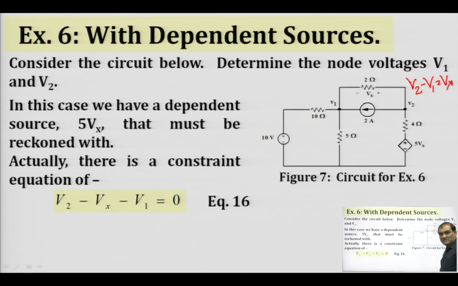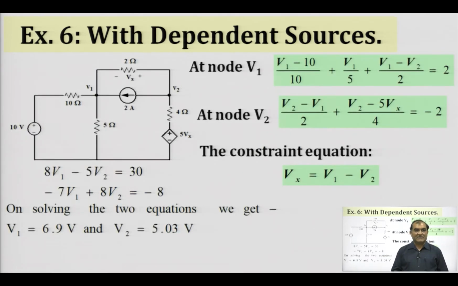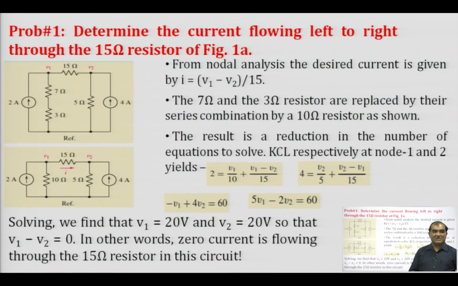Now, this particular problem contains a dependent voltage source, which is 5 V x, and V x is the potential drop across this 2 ohm resistance. So, directly we can write down the equations for KCL at this node, and we can find out the currents and node voltages V1 and V2. So, this is the solution for this particular problem, and you can check this part by writing the equations on your own, and you can verify the results.